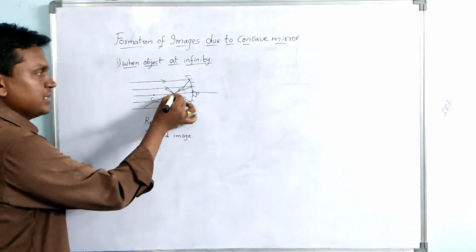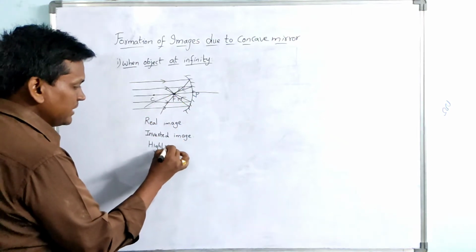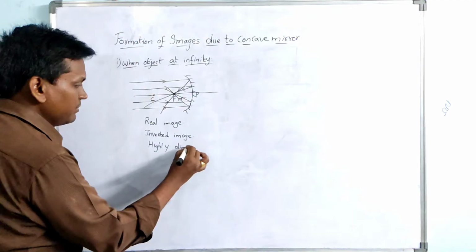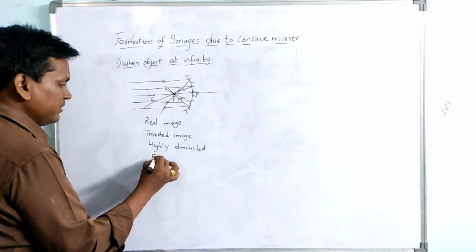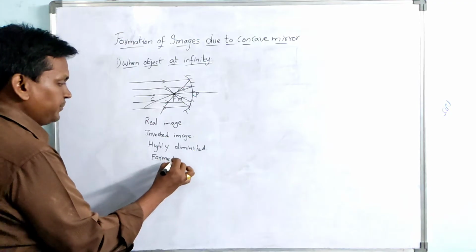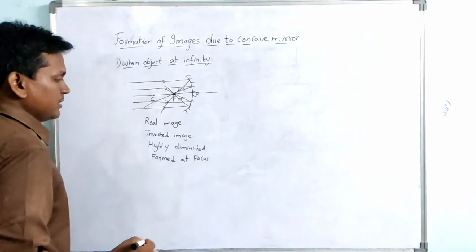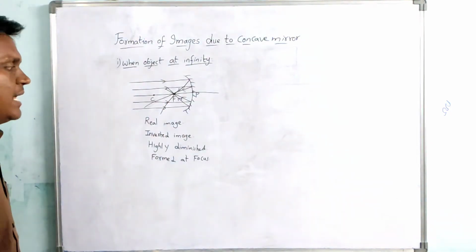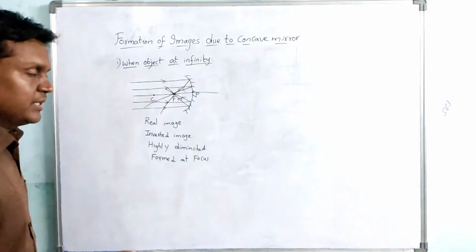A point image is formed here now. So a highly diminished image is formed, and where is it formed? It is formed at focus. So these are the characteristics when the object is placed at infinity.